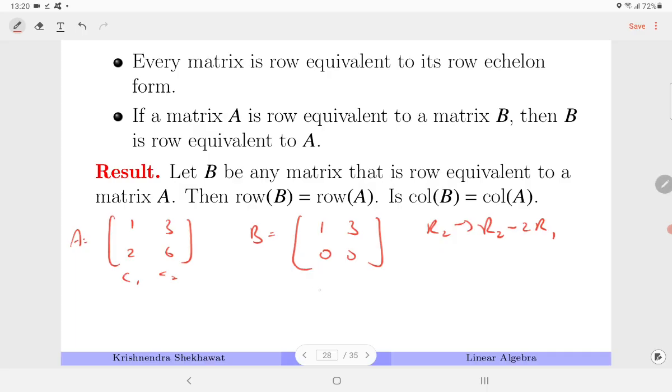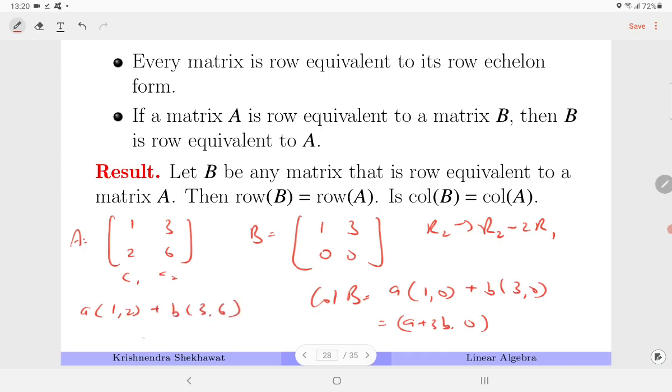If you see column B here, it is a times (1, 0) plus b times (3, 0), or it is (a plus 3b, 0), where a, b belong to R. In this case, for A, it is a times (1, 2) plus b times (3, 6), which is (a plus 3b, 2a plus 6b).